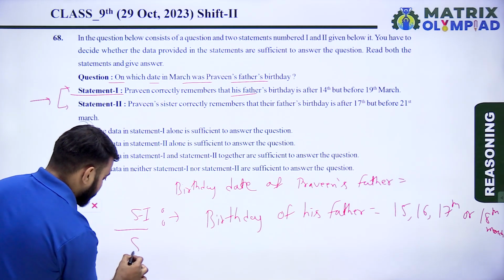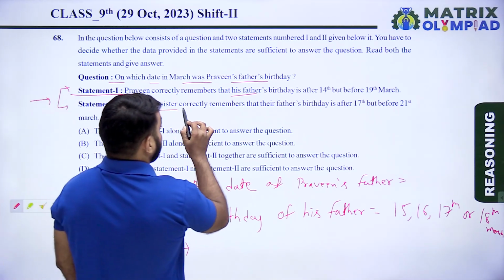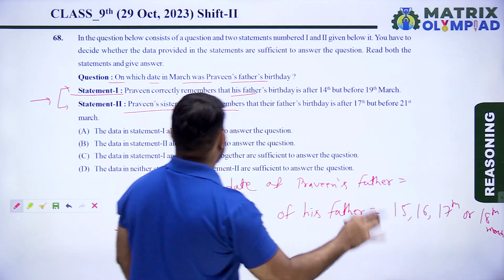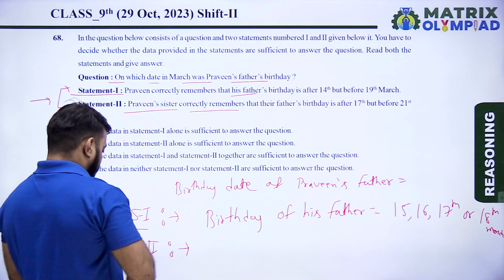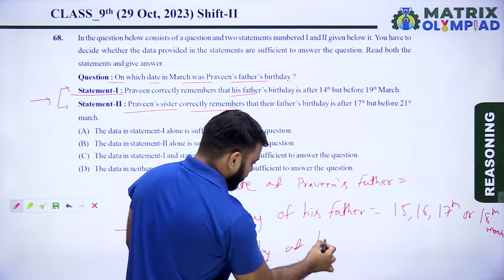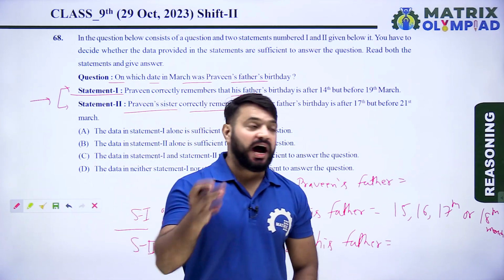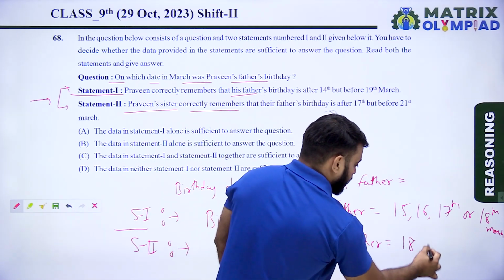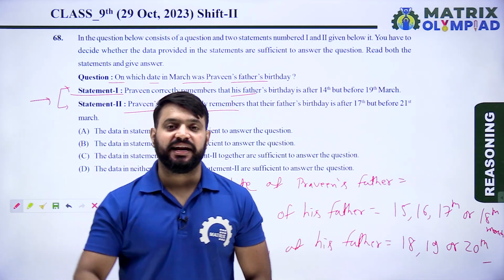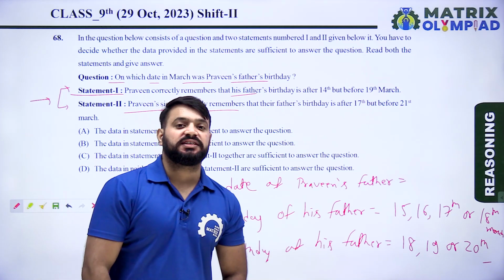Now, according to statement second, Parveen's sister correctly remembers that their father's birthday is after 17 but before 21st March. According to Parveen's sister, the birthday of his father is either on 18, 19 or 20 March. यहाँ पर भी एक सिंगल डेट डिसाइड नहीं है. So statement second alone is not sufficient to answer the question.